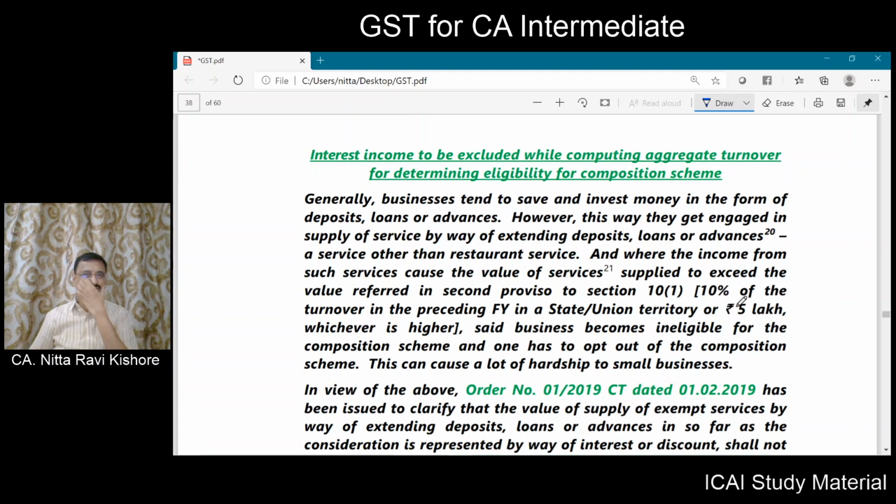Now with regard to interest or discount received in respect of deposits, loans or advances. Now it may so happen that there is a businessman, he has some surplus funds. Now these surplus funds might have been parked in a bank on which he will be receiving interest.